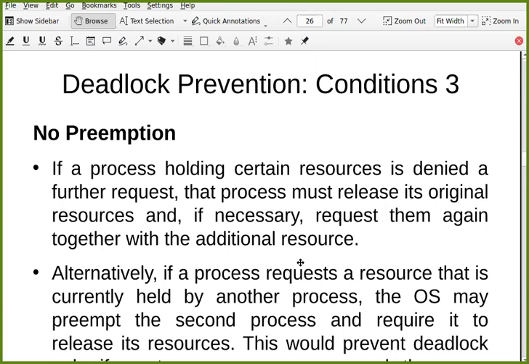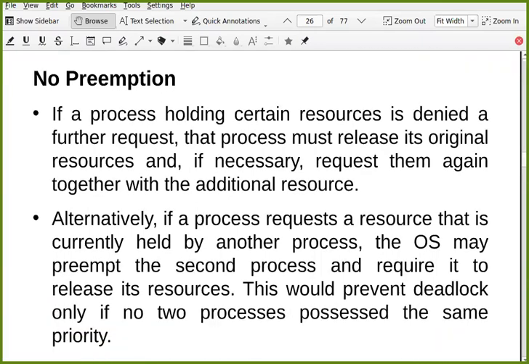So basically this is one kind of preemption. Or if they are not releasing it, process 1 is not releasing its resource A while waiting for B, the OS needs to do that forcefully. So another possibility is, if a process requests a resource that is currently held by another process, the OS may preempt the second process and require it to release its resources. This would prevent deadlock only if no two processes possess the same priority.